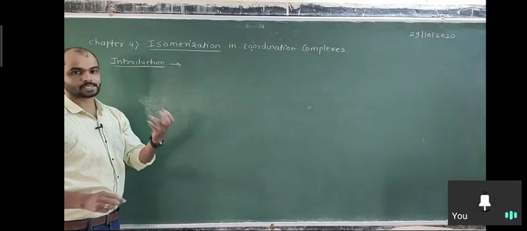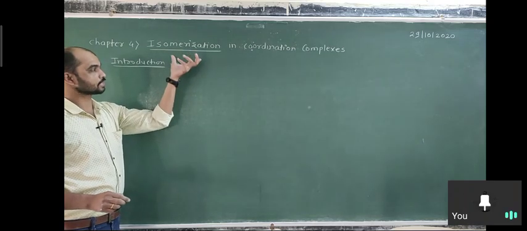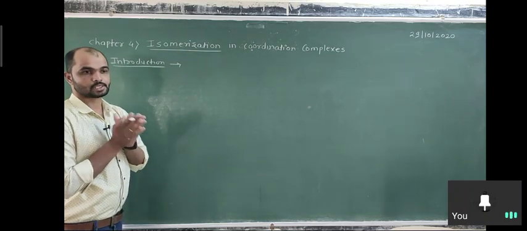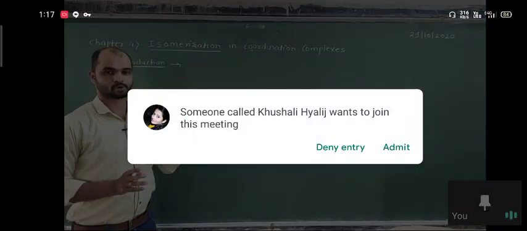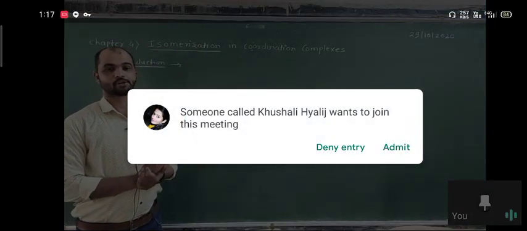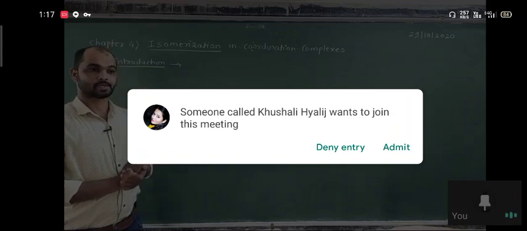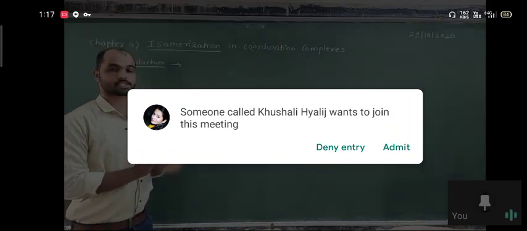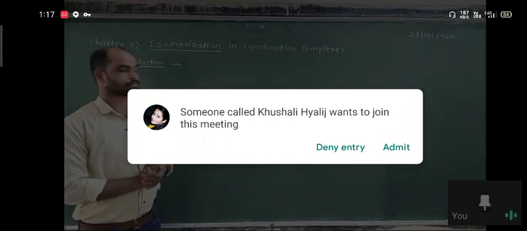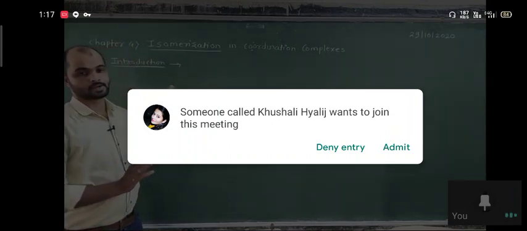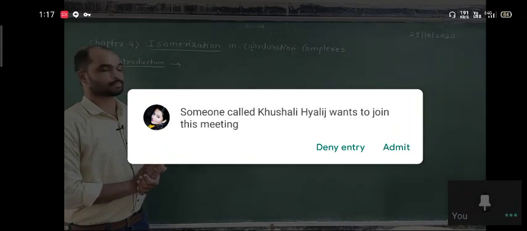Iso means same, and isomerism means that two compounds or two complexes have the same molecular formula but a different arrangement of ligands in the coordination sphere or outside of the coordination sphere. This phenomenon is the isomerism of coordination complexes.